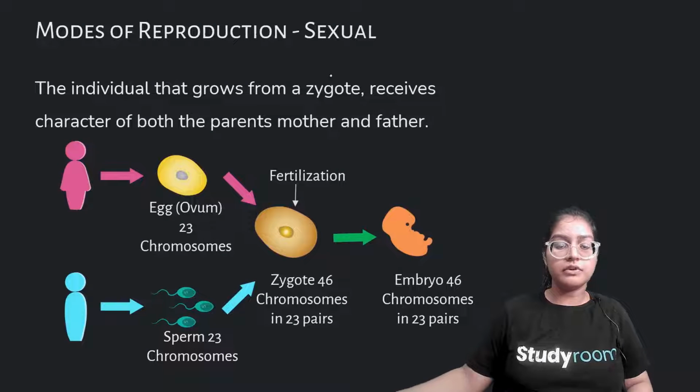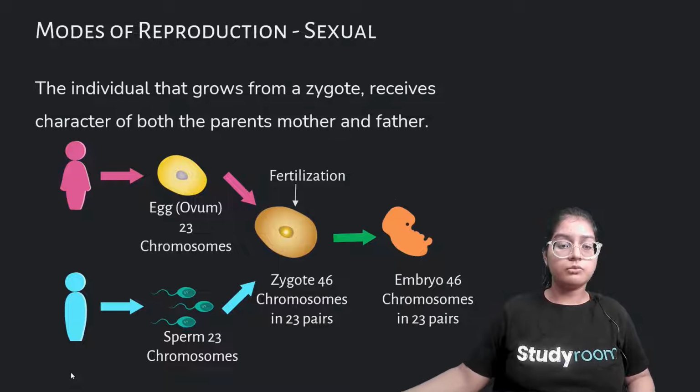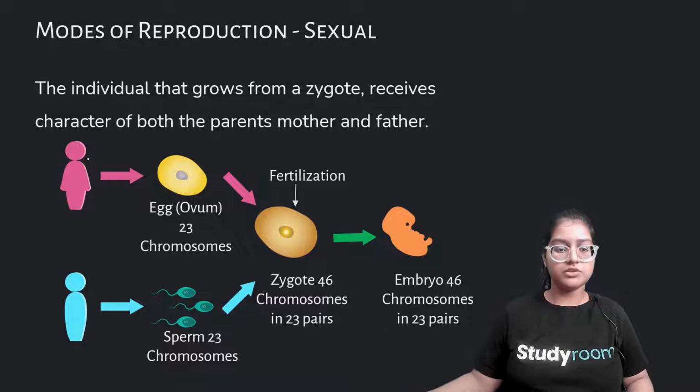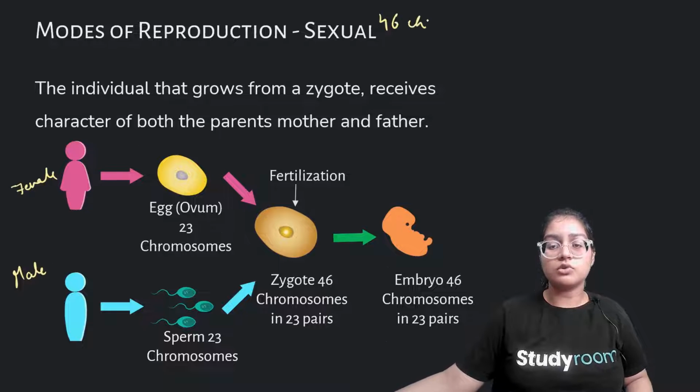Modes of reproduction. Sexual reproduction is continued here, and it's depicted with the help of a diagram. So the organism that grows from a zygote receives characters of both parents, female and male. So in humans we have 46 chromosomes.